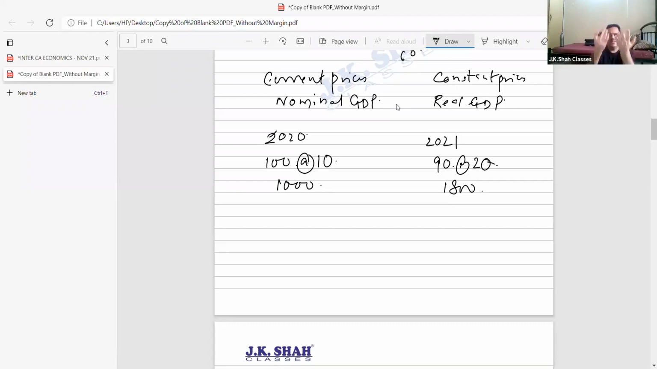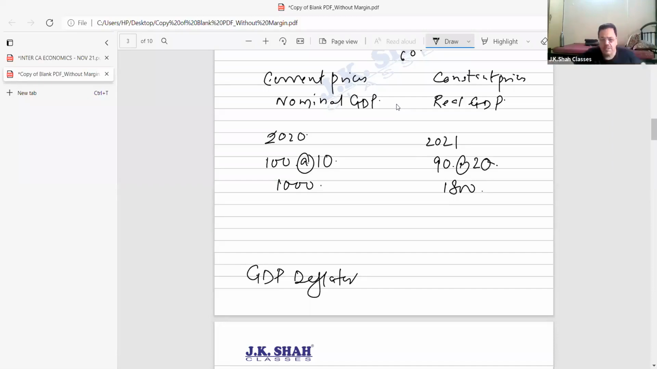When I deflate that rise in price, I do it with the help of something called the GDP deflator. So in the exam, if a question is asked, what is GDP deflator? Very easy. GDP deflator is used to deflate what? The increased national income. To deflate the nominal GDP to the real GDP.